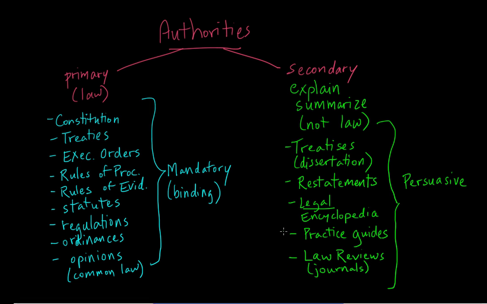So this is an overview of the legal authorities that you would encounter and that you might want to consult if you had a question or a problem from a client. And you can find out more about these authorities, especially the secondary authorities, just by doing a search online and looking up legal treatises and restatements and reading more about them.